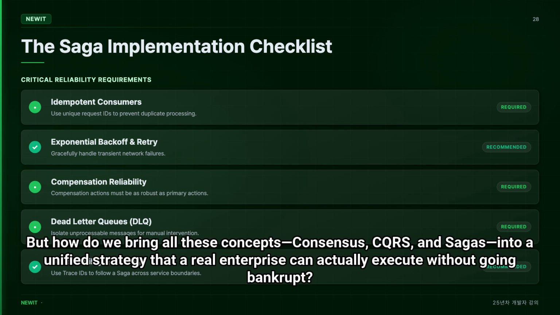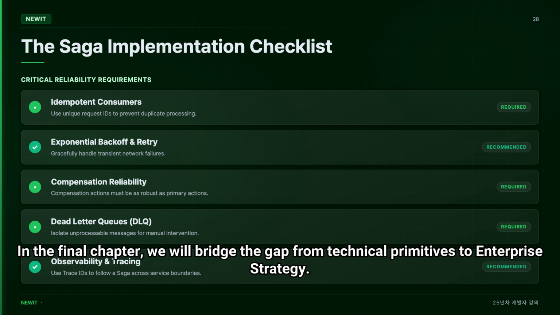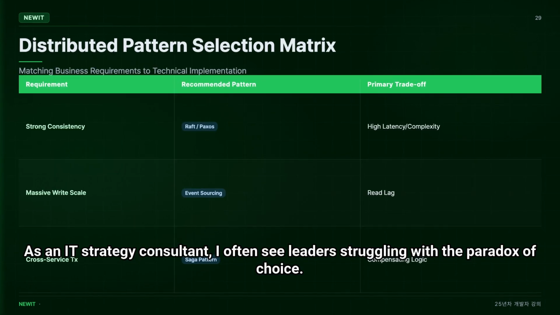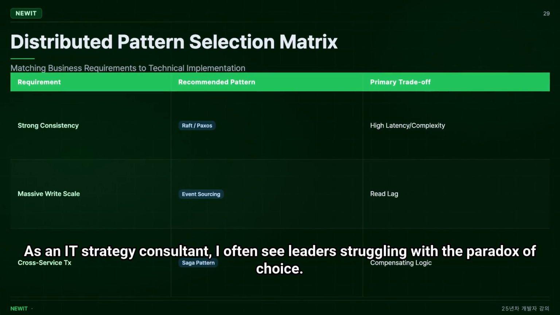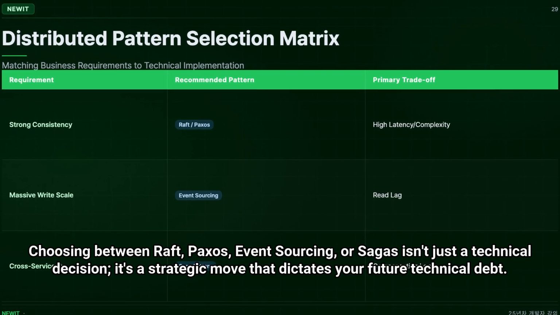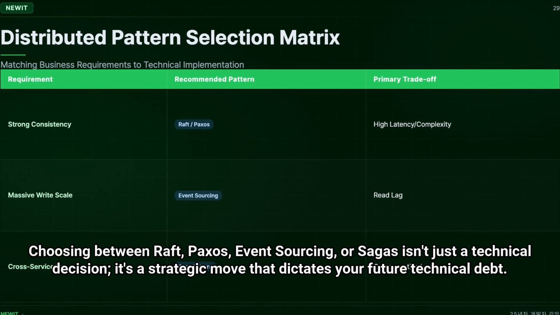But how do we bring all these concepts, consensus, CQRS, and sagas, into a unified strategy that a real enterprise can actually execute without going bankrupt? In the final chapter, we will bridge the gap from technical primitives to enterprise strategy. As an IT strategy consultant, I often see leaders struggling with the paradox of choice. Choosing between Raft, Paxos, event sourcing, or Sagas isn't just a technical decision. It's a strategic move that dictates your future technical debt.